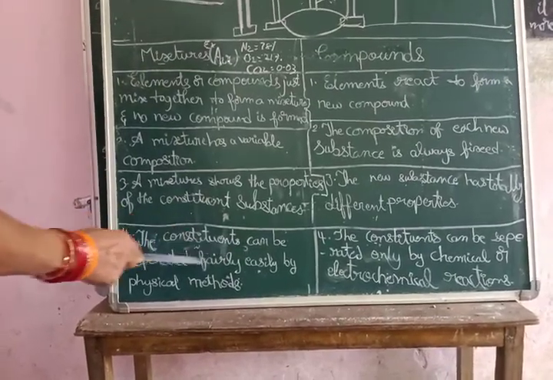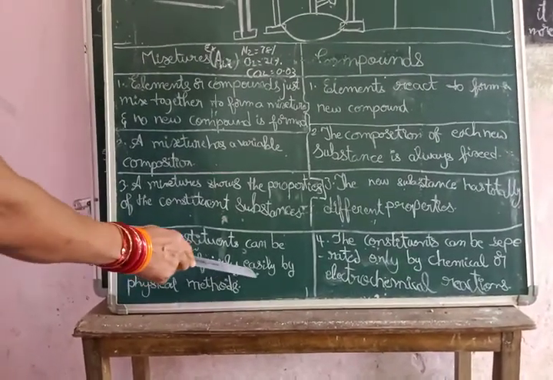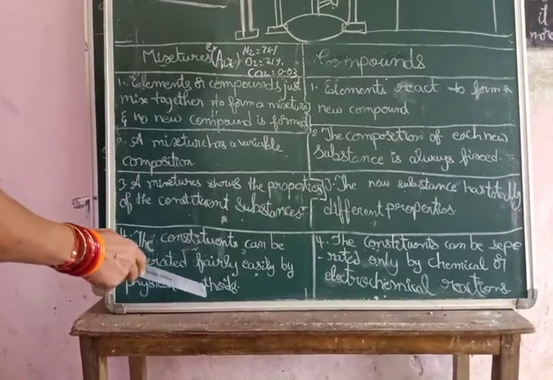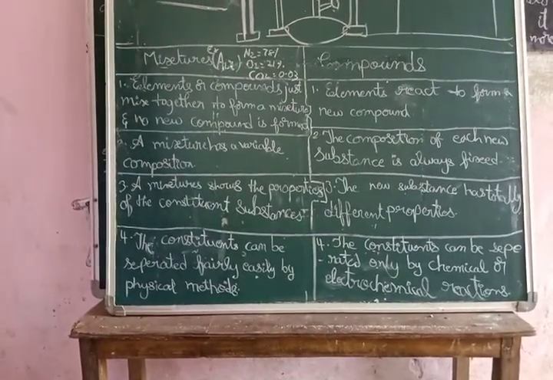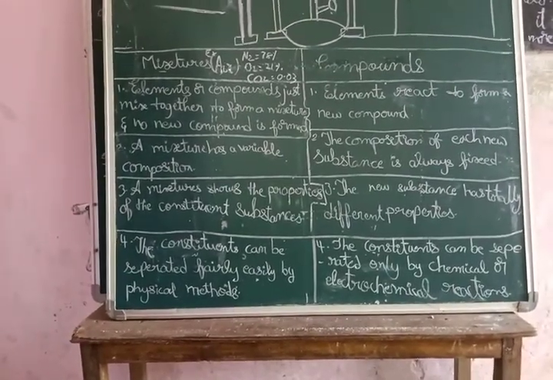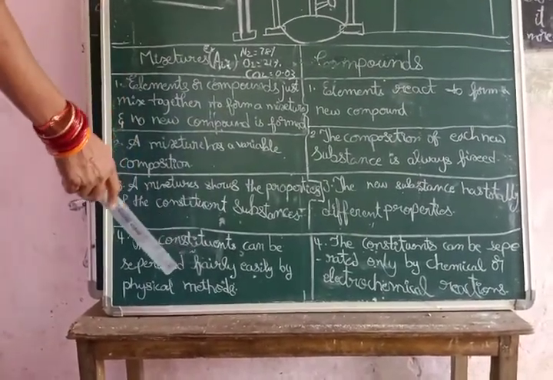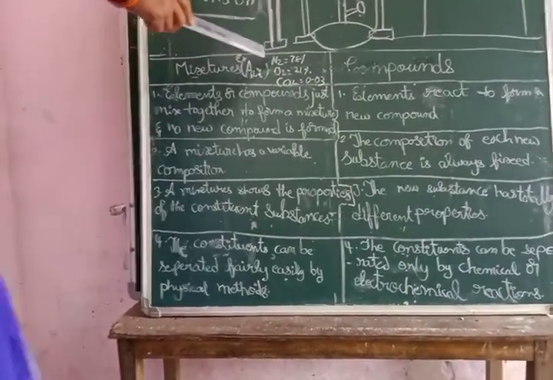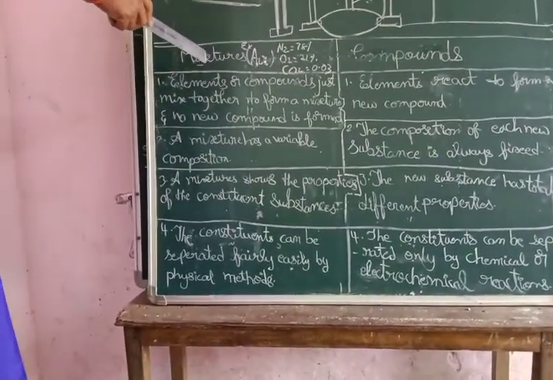The constituents can be separated fairly easily by physical methods like magnetic separation, filtration or decantation. These are physical processes, not chemical processes. We can use physical methods to separate the different components in a mixture.